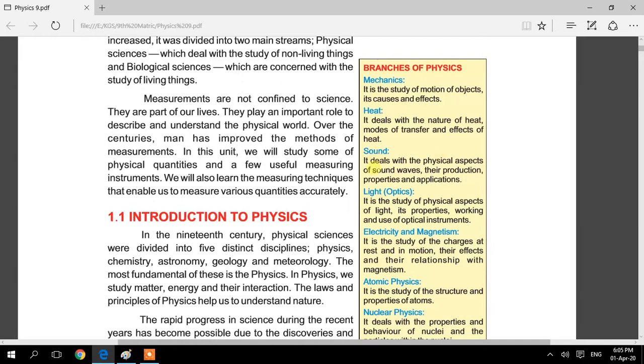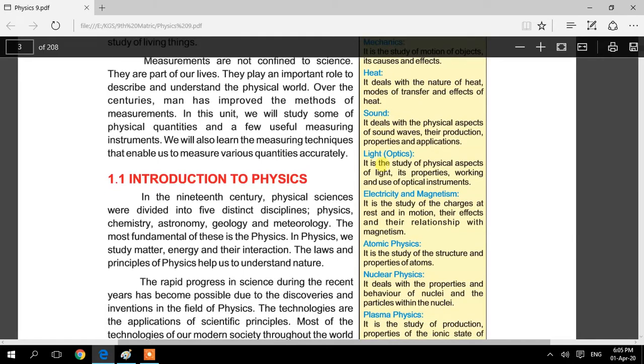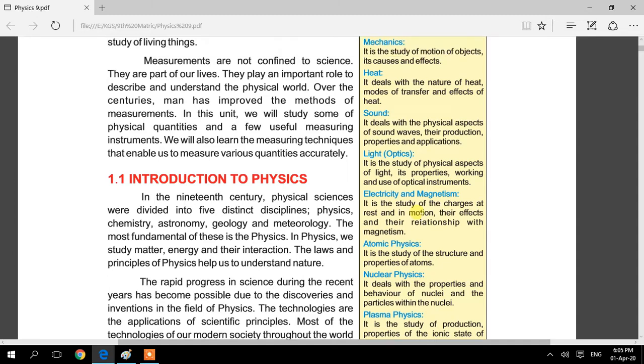In the next branch you will discuss sound, that is, what sound is, how it is produced, and what the effects of sound are. The next one is light. It is the study of physical aspects of light, its properties, working and use of optical instruments. That is, what light is and what the instruments are which are used to reflect or refract light, or instruments in which light is involved.